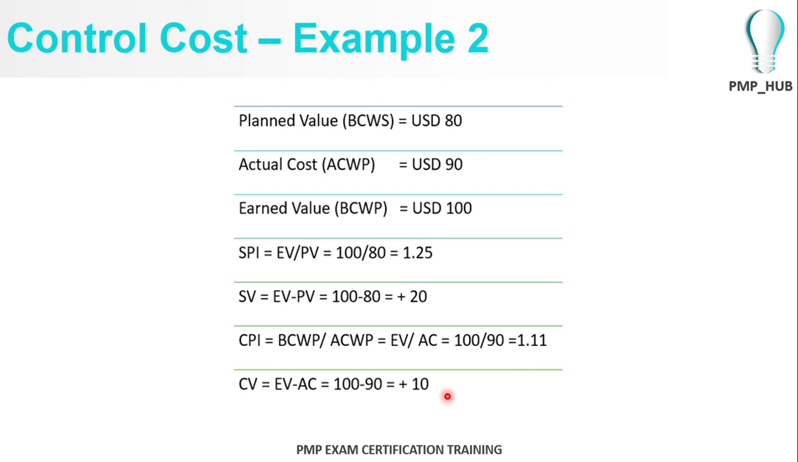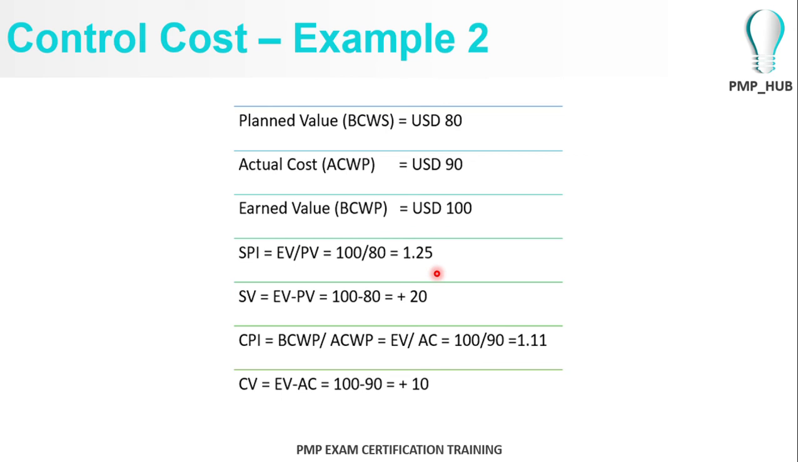The cost performance index is 1.11, which is favorable because the actual cost is less, so the denominator is less. It's a favorable situation for us. Same goes for the schedule performance. It's ahead of the project timelines because earned value is 100 and the planned value was 80, which is 1.25, or 25% ahead of the project time.